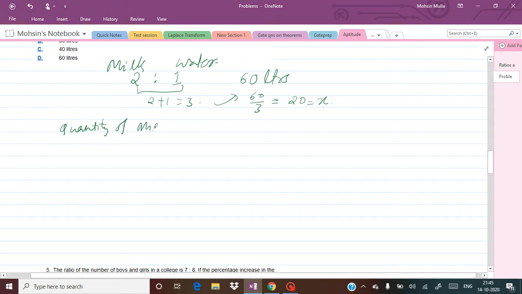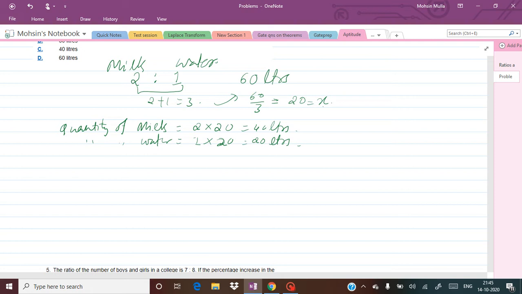The quantity of milk right now is how much? Quantity of milk is 2 into 20, 2 shares. Okay, milk is 2 shares, it is 40 liters. And quantity of water is 1 share, 1 into x, where x value is 20, so it is 20 liters. Now he has to change the ratio. Sorry, water is 2 parts and milk is 1 part. So how much he has to add further, that we need to obtain.